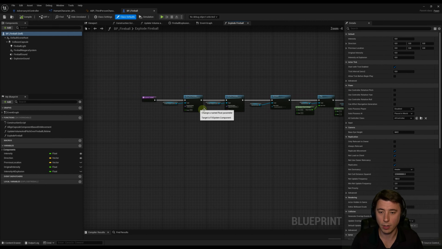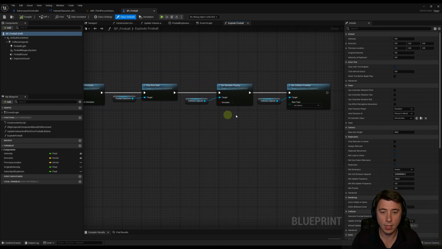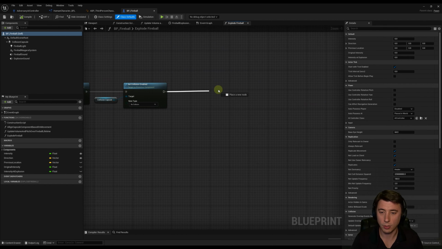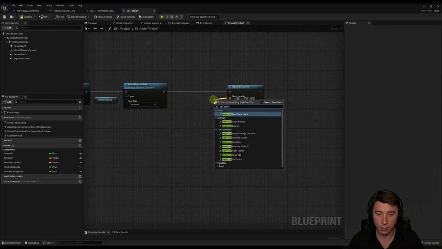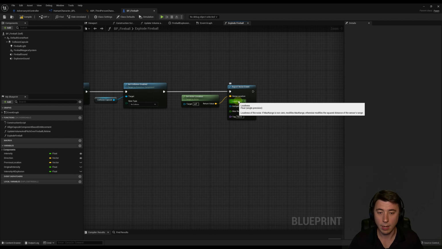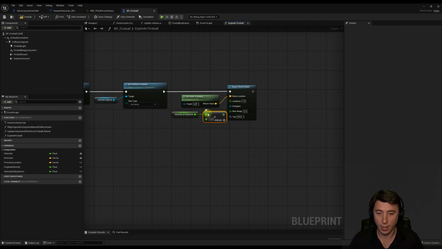And this is basically a function that does a bunch of things with the Niagara system, but it also plays a sound. So at the end of this string of events, I'm just going to drag out a pin and we are going to report noise event. And for the noise location, I'm just going to get our actor location. So get actor location. And for the loudness, I'm going to get our intensity at explosion. And again, we set this up in episode 31. And I'm going to multiply this by 3.